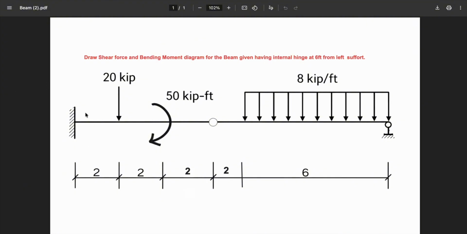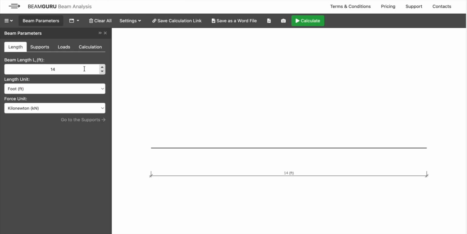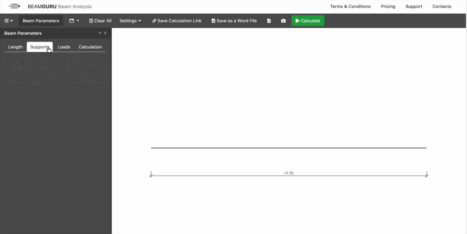You can see at the left end there is a fixed support. So let's give the fixed support. Now we'll move towards supports. So which is the fixed support? This is the fixed support. Okay, so the fixed support is at the left end. You can see here. Let's add it.